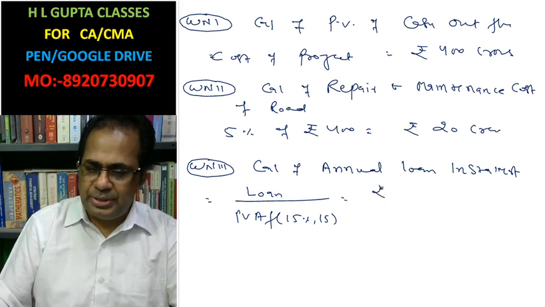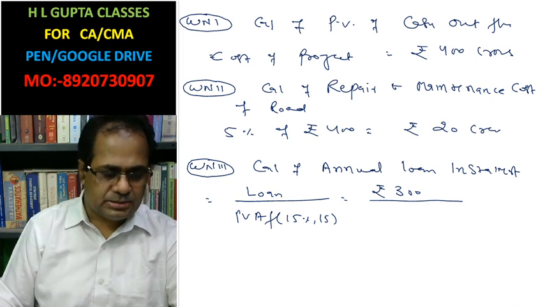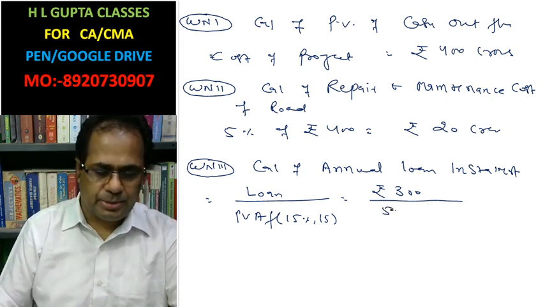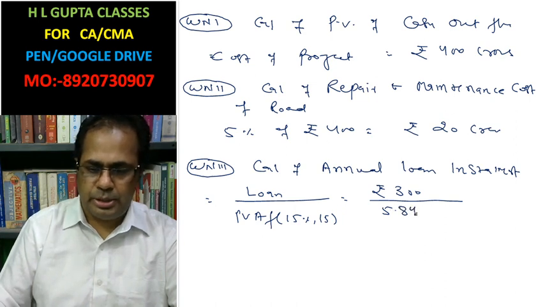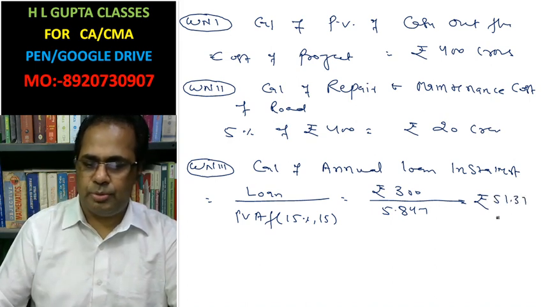The loan value is rupees 300 crore, and the factor is 5.847. This is rupees 51.31 crore.